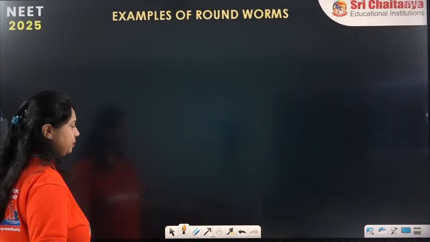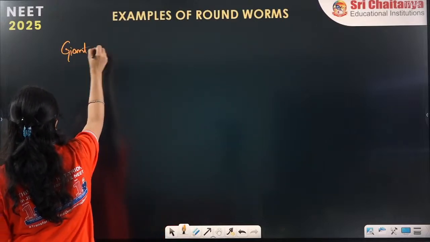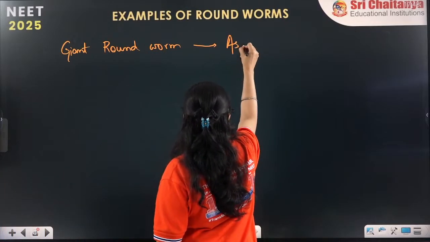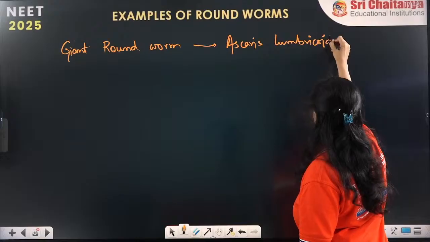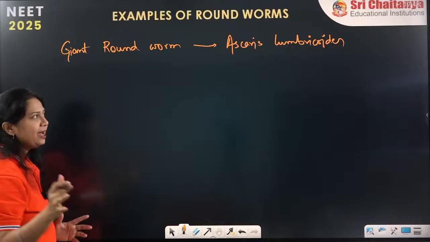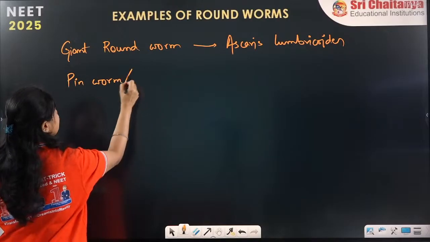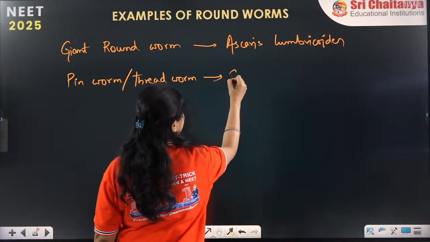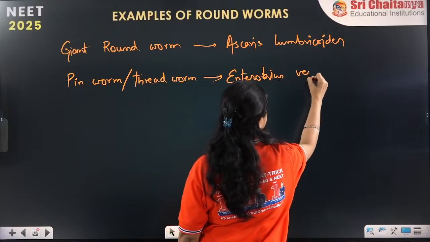Now coming to the examples. The giant roundworm, commonly called the roundworm, is Ascaris, the most common species being Ascaris lumbricoides. A little big name, but you are all very talented in knowing the names. Pinworm, also called threadworm, is Enterobius vermicularis.